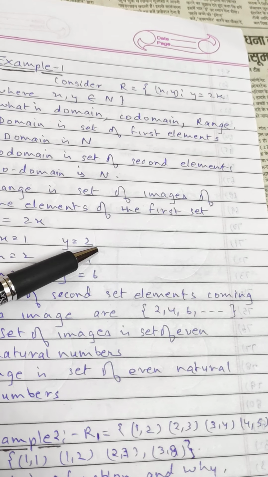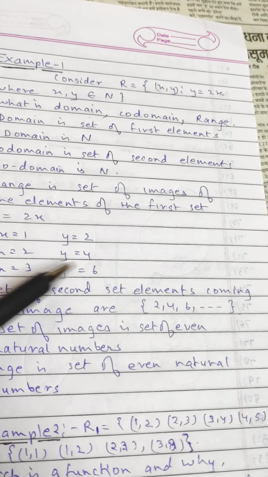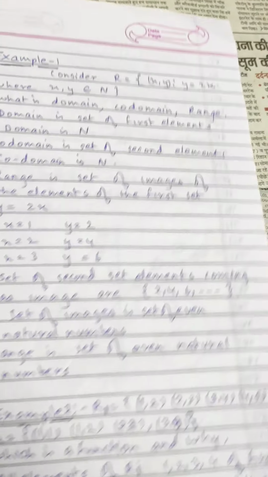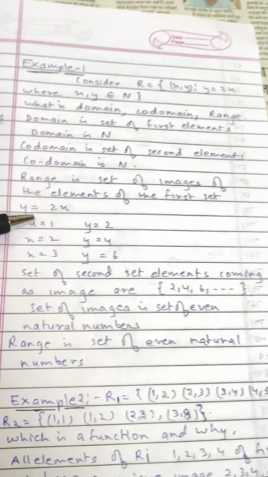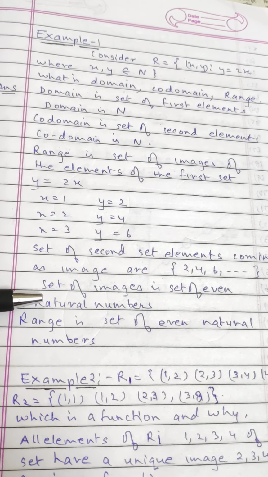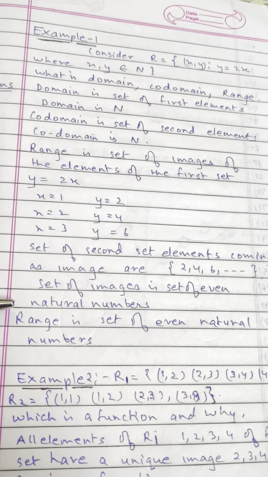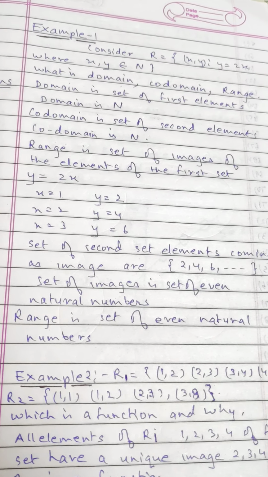2 has the pre-image 1. 4 has pre-image 2. 6 has pre-image 3. Set of second elements coming as image are 2, 4, 6. Set of images of even natural numbers. Range is set of even natural numbers.